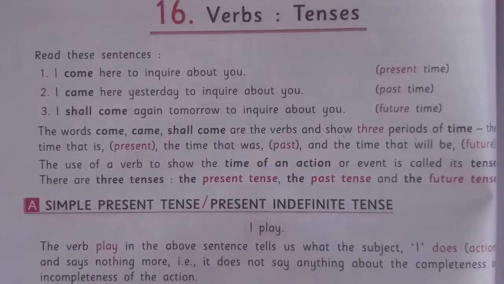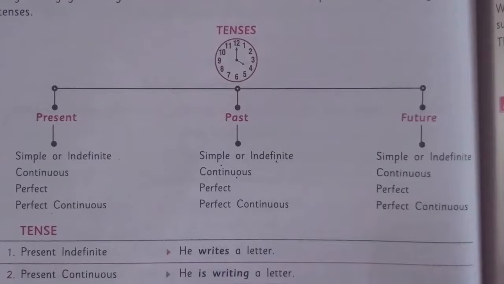A verb that refers to the past time is said to be in the past tense. For example, he wrote a letter. Here, the verb wrote refers to the past time, and so this is in past tense. Next, a verb that refers to the future time is said to be in the future tense. For example, he will write a letter. Here in this sentence, the verb will write refers to the future time, and so it is said to be in the future tense. These are further classified.